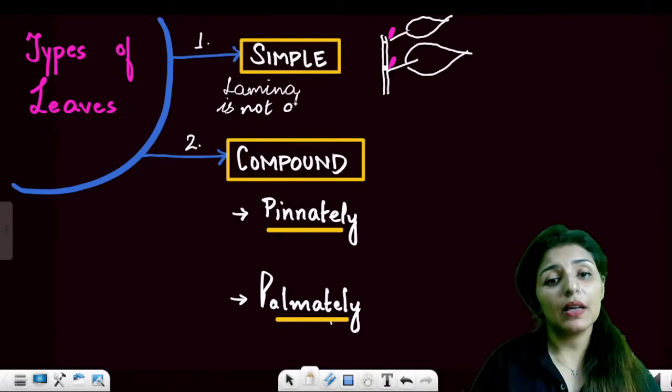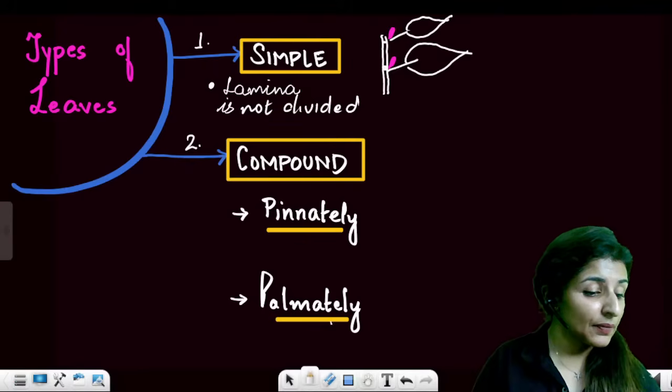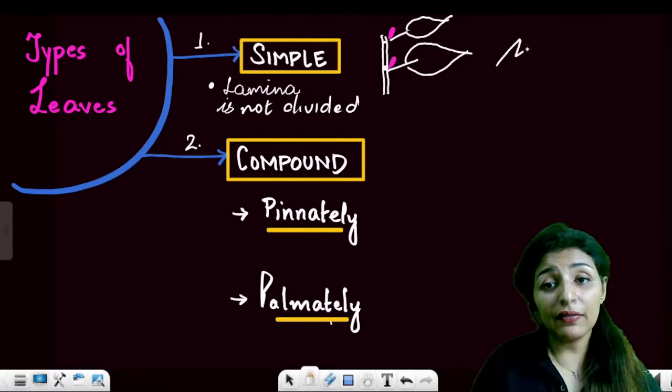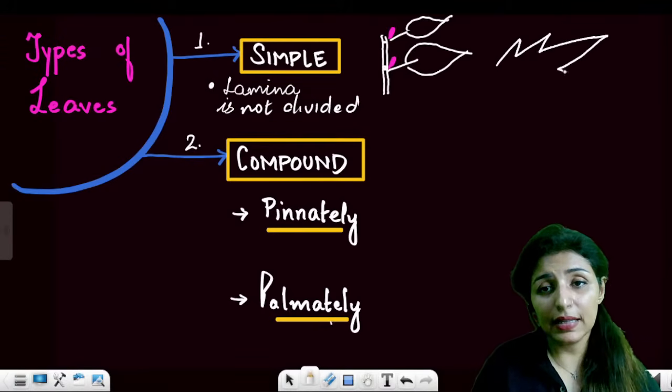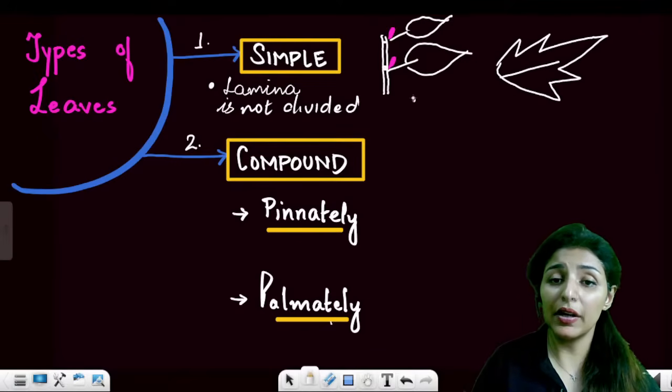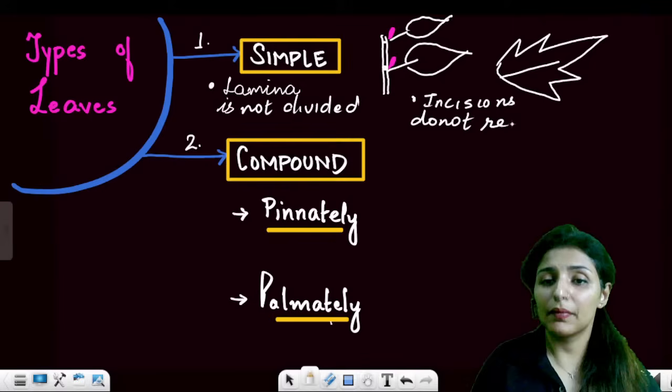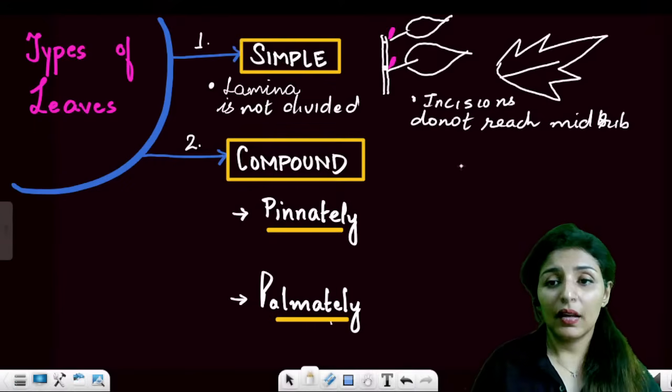Lamina is not divided in case of a simple leaf. And in case the leaf is incised like this, the incisions will not reach the midrib. Second point, incisions do not reach the midrib. Are these points clear to all?